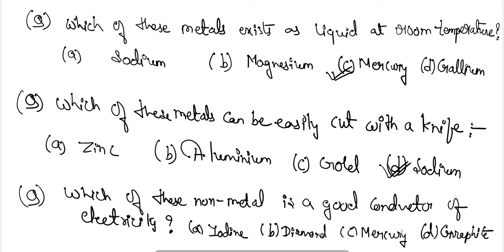The answer for this question is D, graphite. Mercury can't be the answer because it is a metal. Diamond is one of the allotropes of carbon, which is a non-metal, but diamond is an insulator, while iodine, which is also a non-metal, is also an insulator. Only graphite, an allotrope of carbon, can conduct electricity, due to the presence of free electrons in its structure.